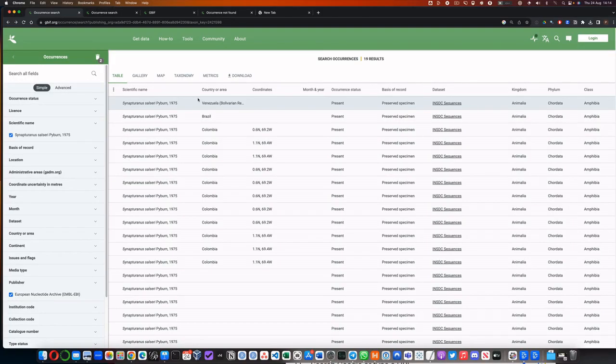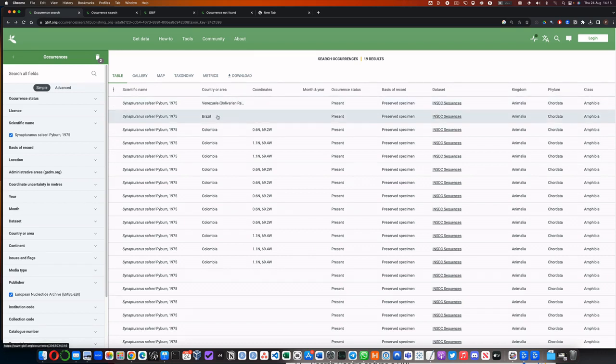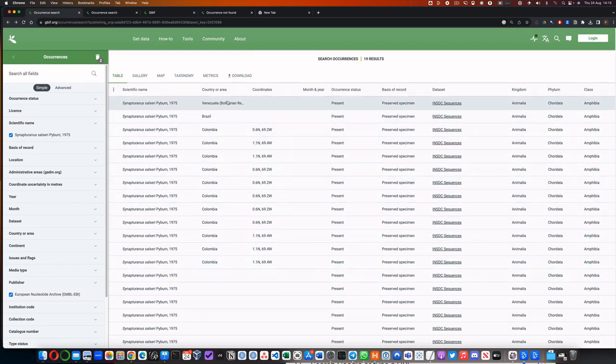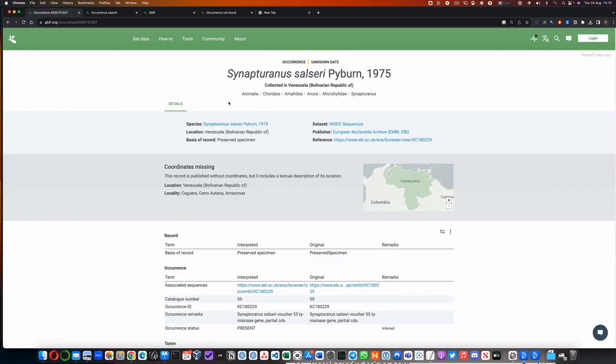So if we wanted to start digging into the detail of these 16 million records related to sequences, we can download the data and explore it for particular countries. So in one case, I located these records for this frog, and we can see that in the INSDC sequences, we have 19 records that come from Venezuela, Brazil, and Colombia. For what is an Amazonian species, it might have a wider distribution than Amazonia.